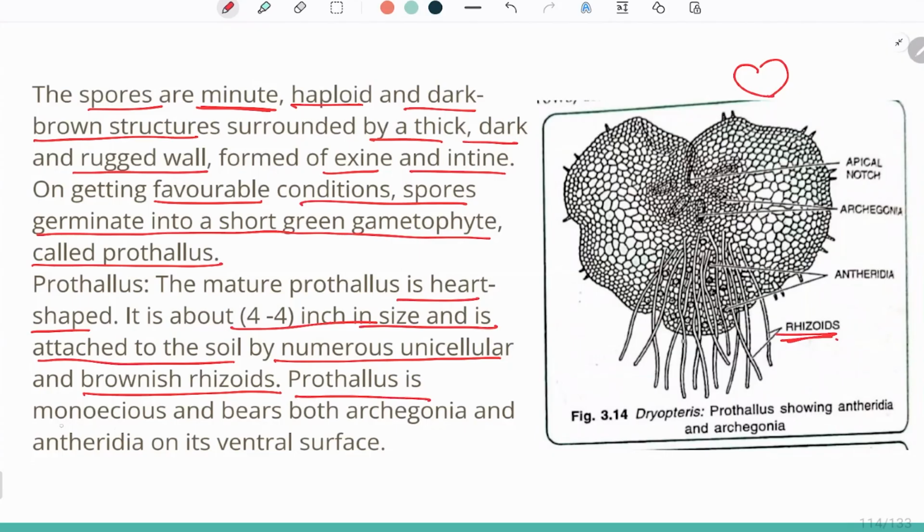The prothallus is monoecious and bears both archegonia and antheridia on its ventral surface. So it will bear both. The archegonia are present as well as antheridia on the ventral surface. Ventral surface means the anterior portion, which we can see.